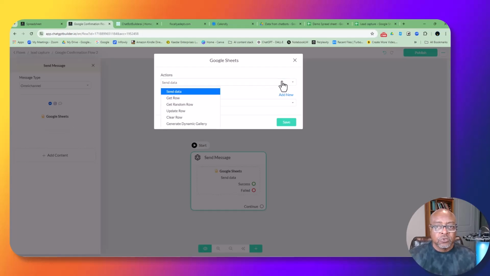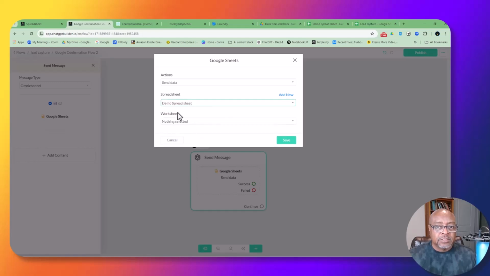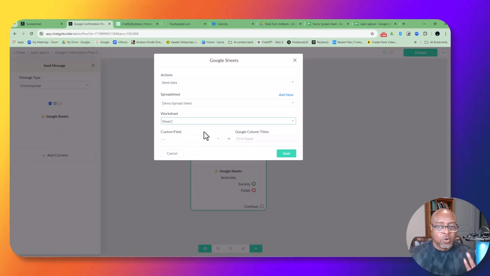So again, I showed you earlier, you've got all these different things that you can do, but we're sending data from the AI to the Google Sheet. All right, so now you'll see I've got the demo spreadsheet that shows up. I'm going to click on that, and then it asks which worksheet, and I'm going to go with Sheet 1. There's only one sheet on that.